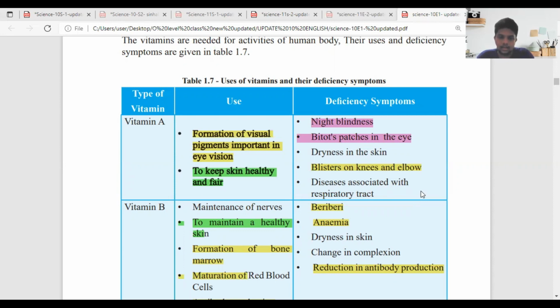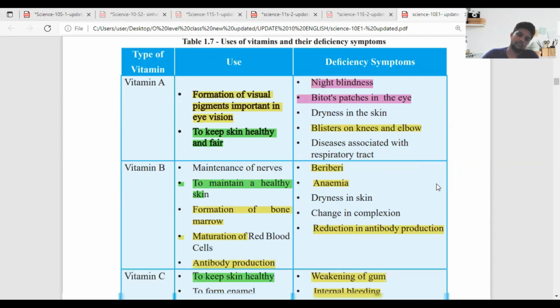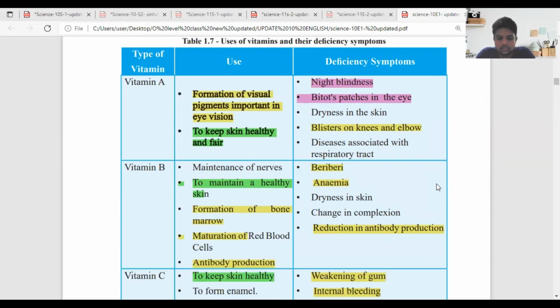Yes, sir, I quickly read it. Vitamin A and vitamin B. Vitamin A: formation of visual pigment, important in eye vision, to keep skin healthy and fair.